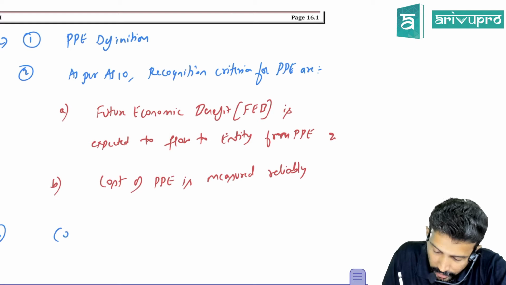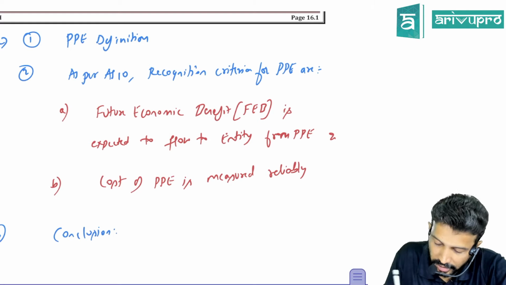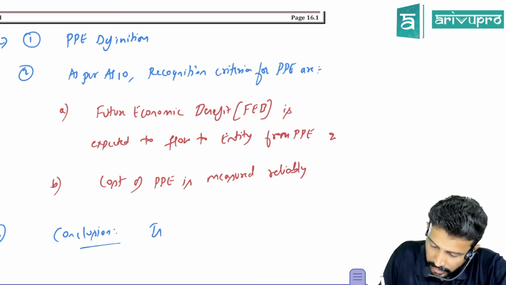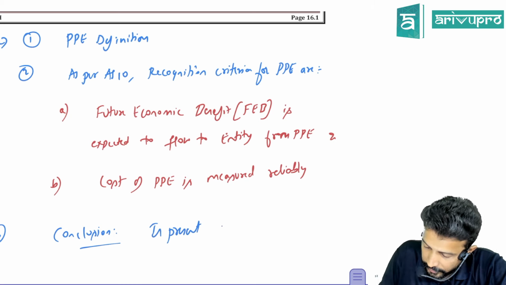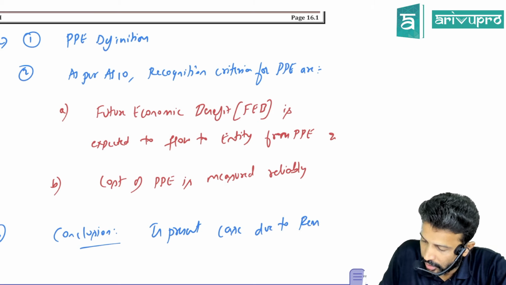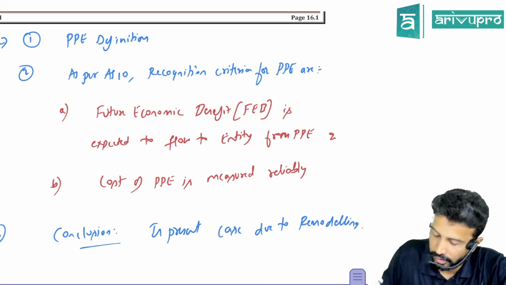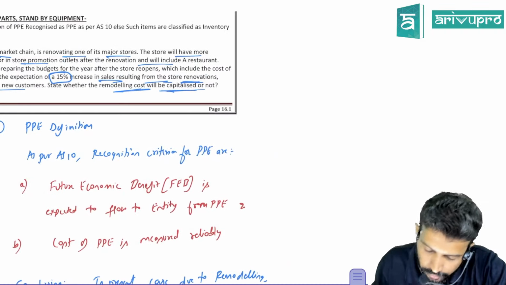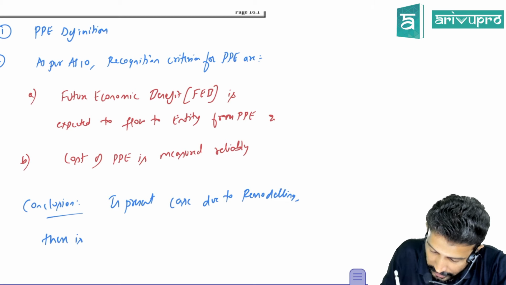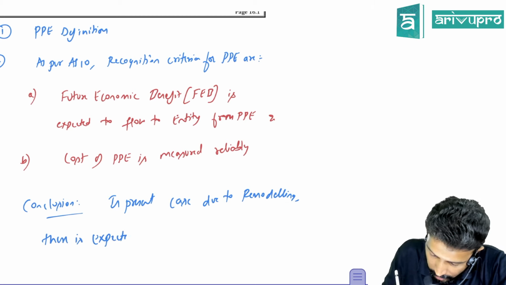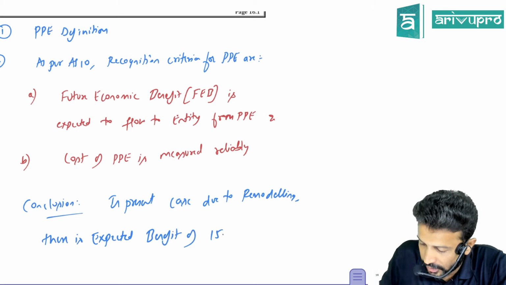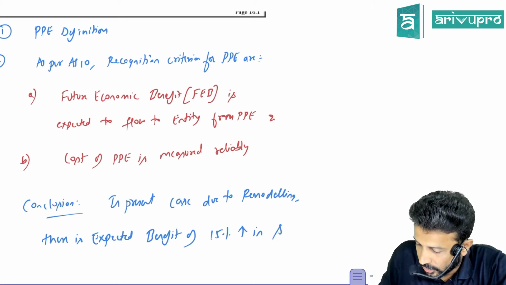The conclusion is what here? In fact, we can write the present case also, or we can write the conclusion along with that. In the present case, due to remodeling, there is an expected benefit of a 15% increase in sales.